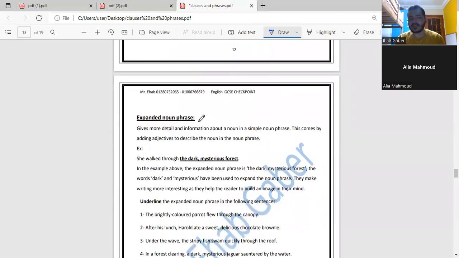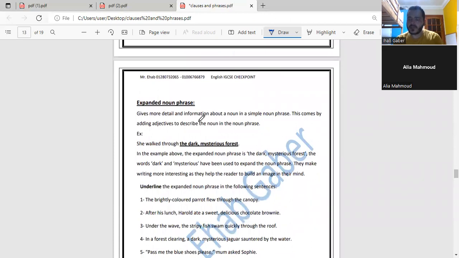Okay. Expanded noun phrase. The fourth kind of phrase is the expanded noun phrase. Mister, I got confused. You're talking about phrase and under phrase. It's like an umbrella. The head of the umbrella is a phrase, under which we have different types, and from these types we have other subtypes. Yes or no? But I'm talking about noun phrase and expanded noun phrase. What's the difference between them? Both are the same. However, in an expanded noun phrase, the number of modifiers outnumbers the modifiers in the noun phrase. Mister, I got confused. Can you clarify it more?